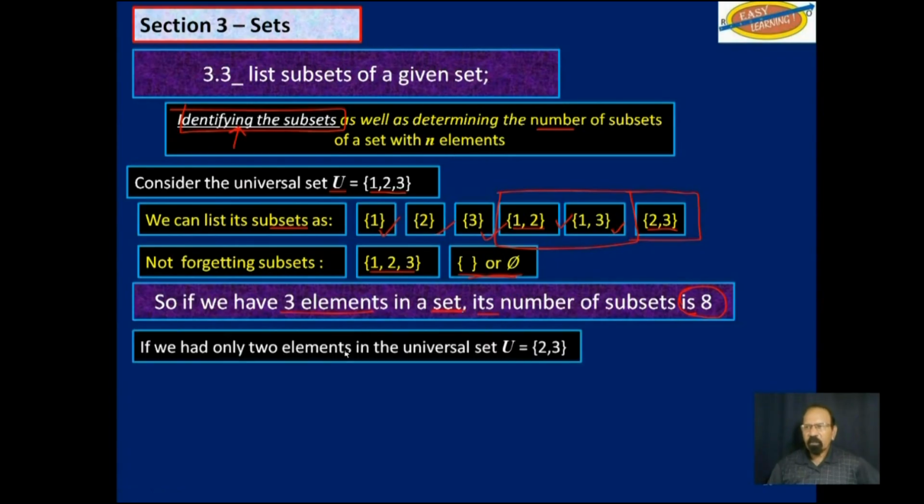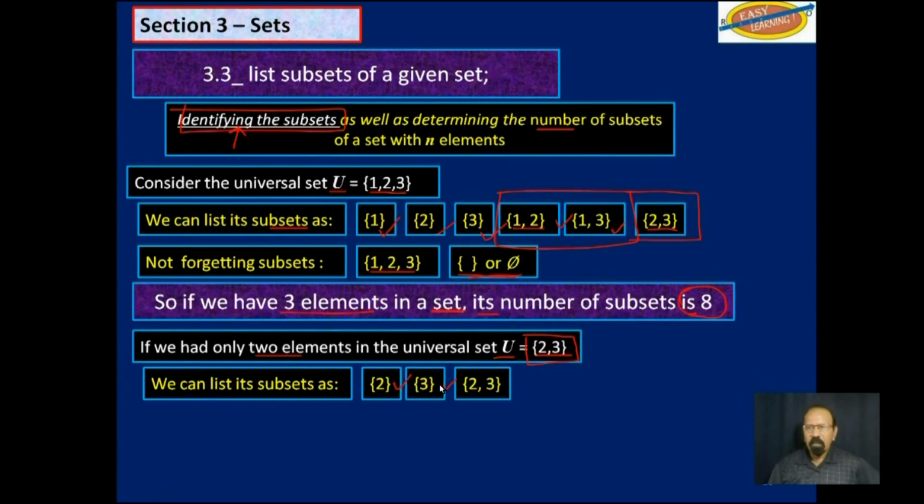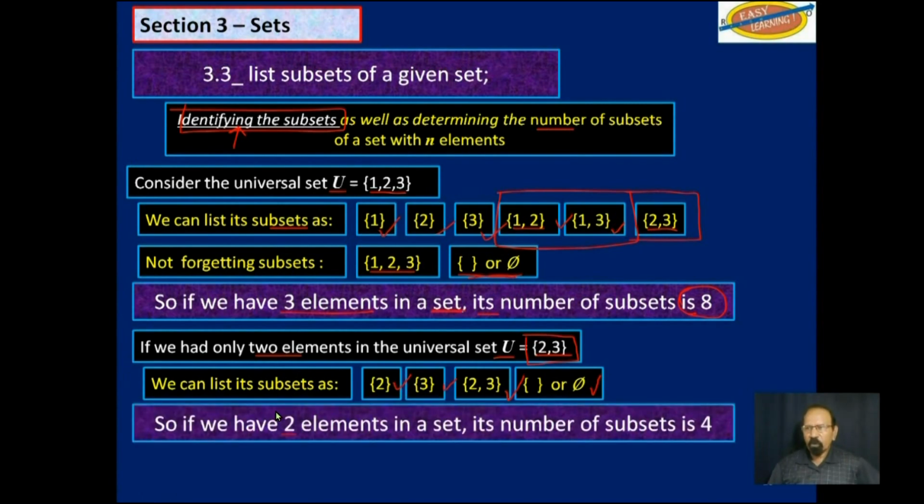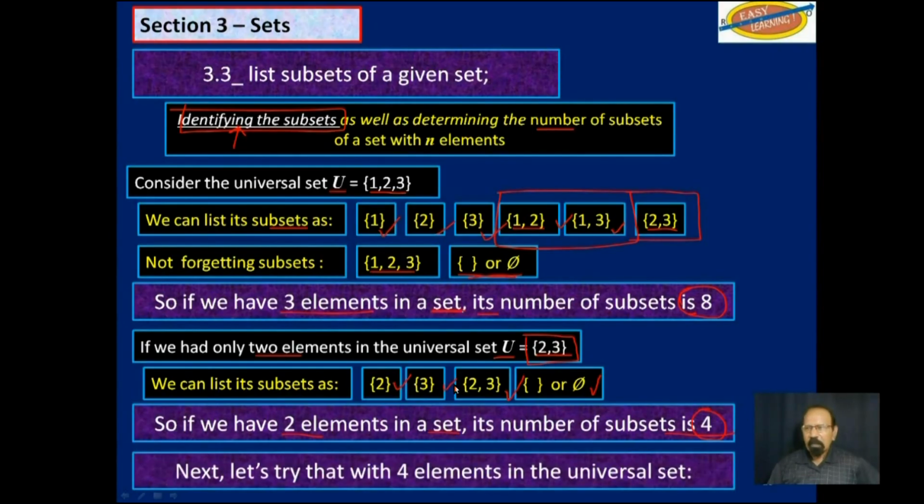Now, if we had only 2 elements in the universal set U, 2 and 3, what are all the subsets we can find here? Well, first of all, there is 2 by itself, there is 3 by itself, then there is 2 and 3, and then there is a null set. So if we have 2 elements in a set, its number of subsets is 4. So let's try that with 4 elements now and see how many subsets we will get.